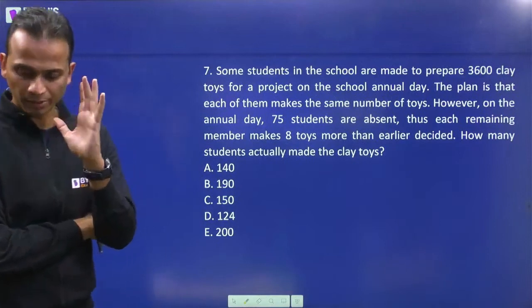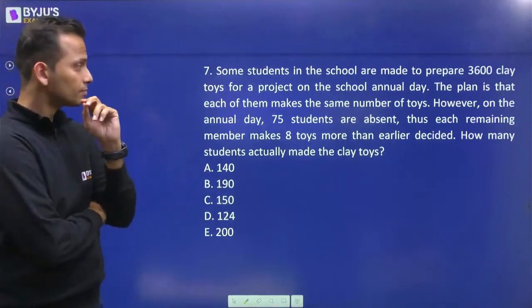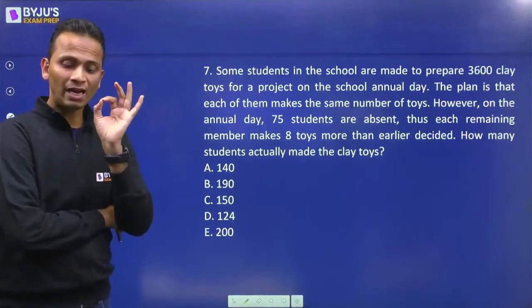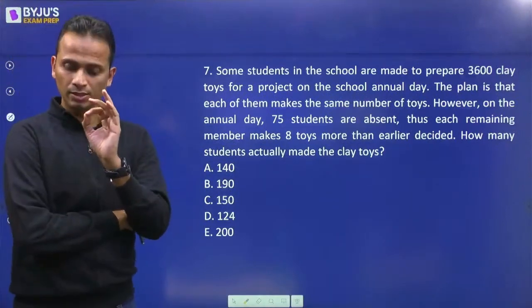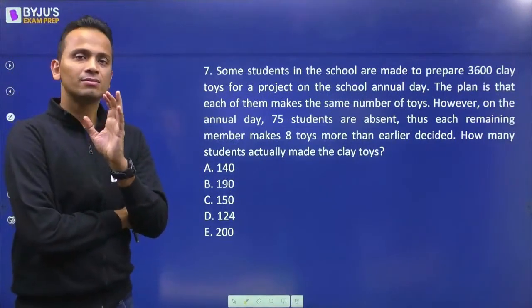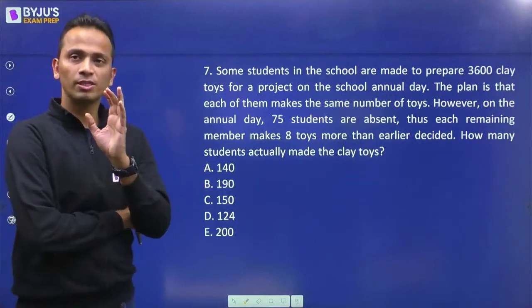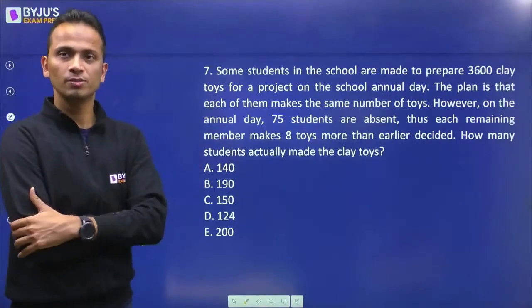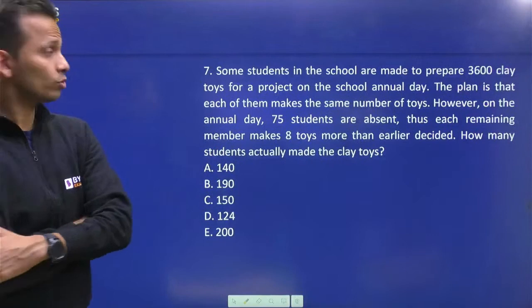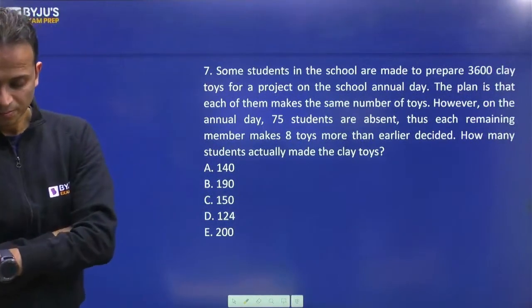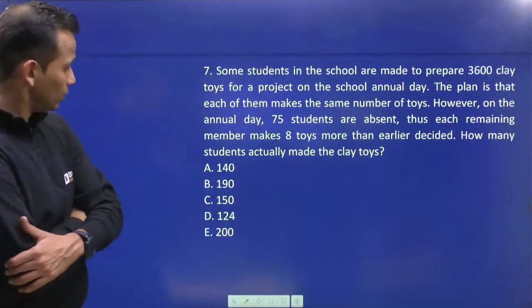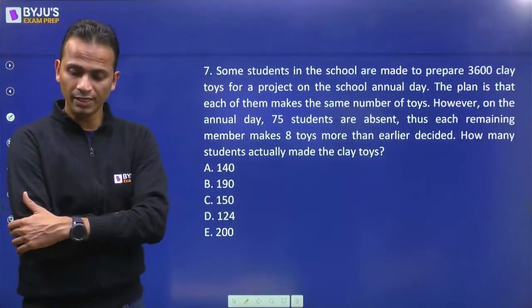Only one student up till now. Once I tell you the solution, you will probably think this is one of the easiest questions. 124, says Shrikant. All right. Vrinda says 200. Lovely.